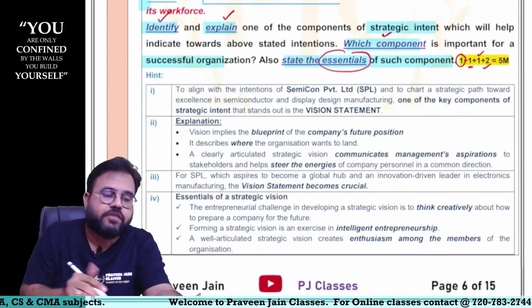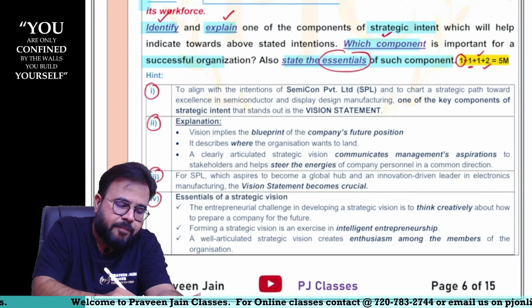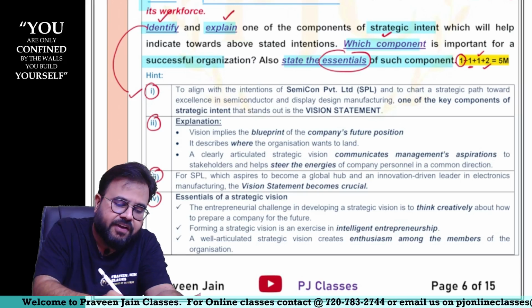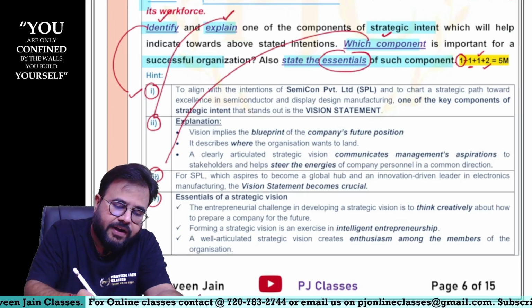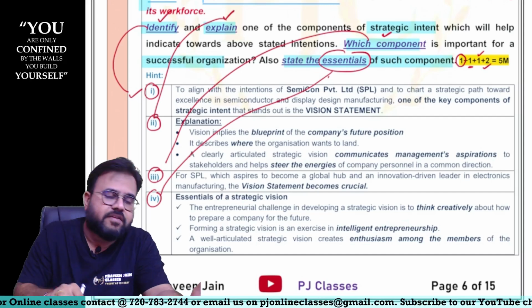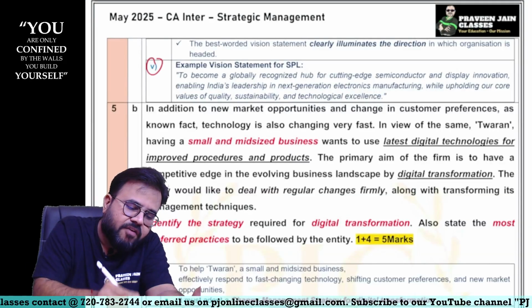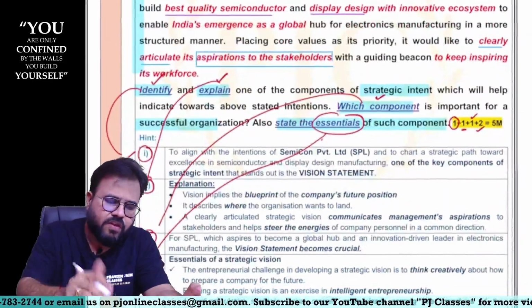So here you have to give the answer in 4 bits. Hence, what did I do, sir? I also presented the answer in 4 bits. Bit number 1 is identification, bit number 2 is explaining, bit number 3 is which component is most important, and bit number 4 is talking about the essentials, sir. And as a bonus, I also included bit number 5, which was defining some statements, sir.